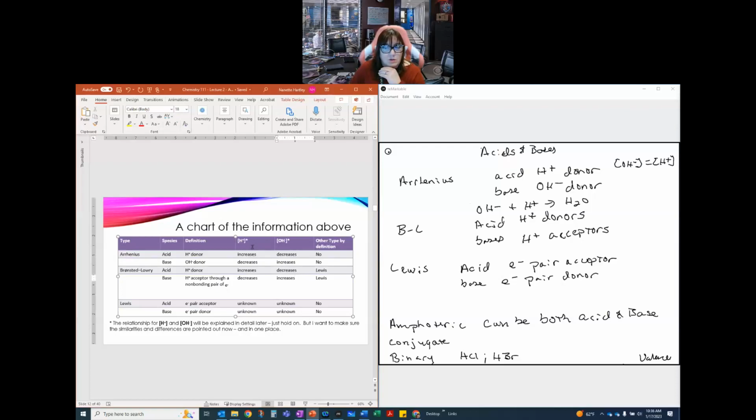The H plus and the OH minus, we will get back to. This is probably familiar to you, but we will get back to that in just a few minutes. But I want to make sure that this is pointed out to you on this slide so that we have everything in one place. So that's what this is for. Okay.